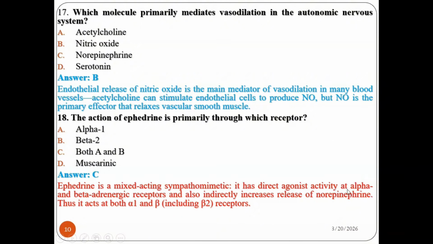It has a direct agonist activity at alpha and beta adrenergic receptors, and also indirectly increases the release of norepinephrine. Thus, it acts as both alpha and beta, including beta 2 receptors. So the answer is both alpha 1 and beta 2.